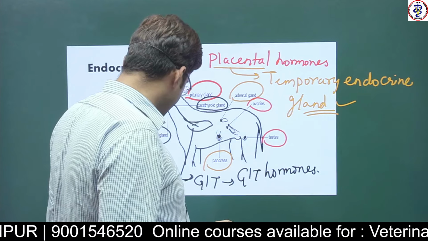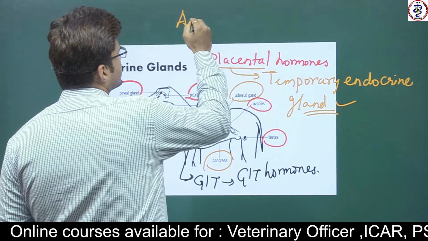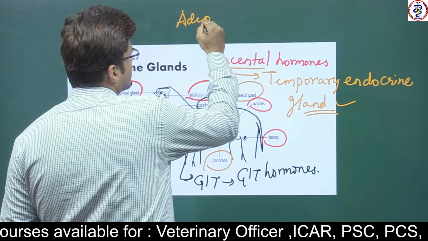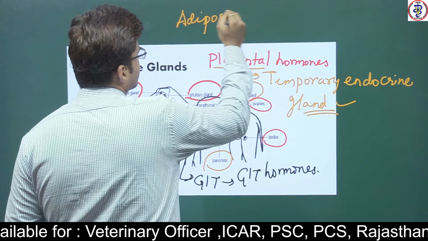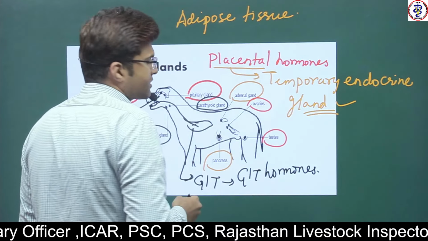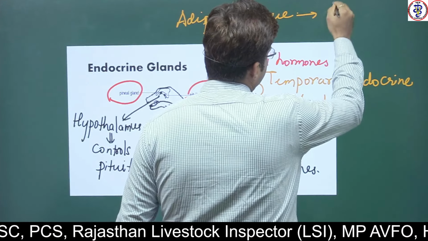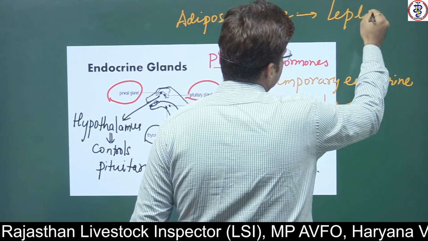Along with the placenta, adipose tissue is a source of hormones. A very important hormone from the adipose tissue is leptin.